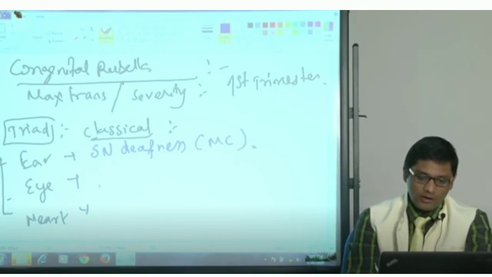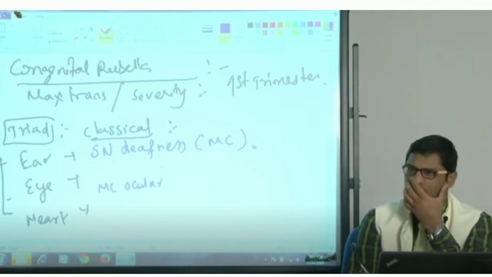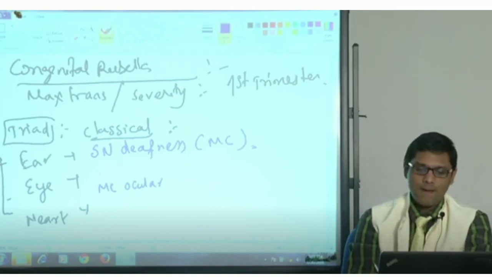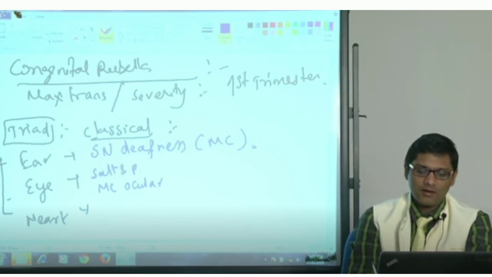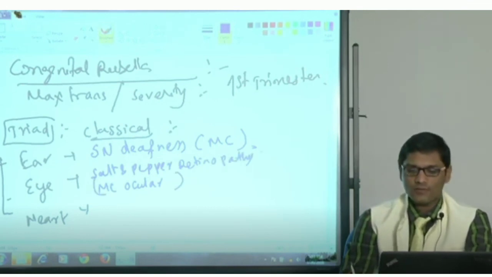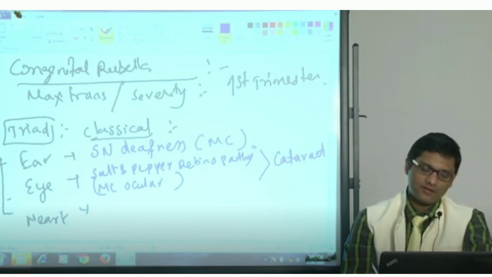Most common ocular presentation is, they say, salt and pepper retinopathy, followed by the second most common ocular presentation, cataract.